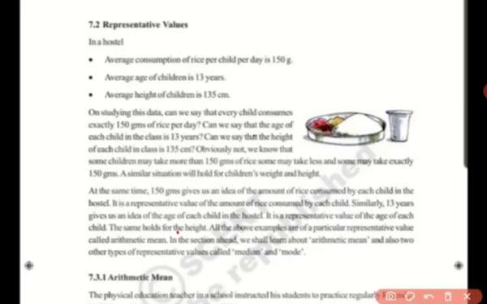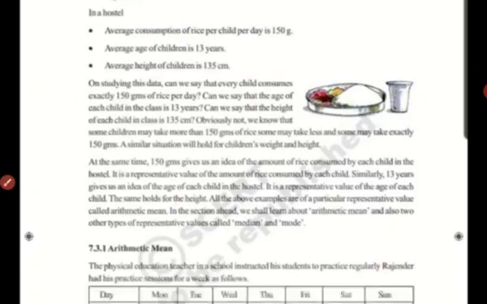Okay, so all these examples which we have seen, they represent the value which is nothing but arithmetic mean, which we had studied in the last video. All right, average means it's arithmetic mean, right? So you can call it as mean, arithmetic mean, or average. All right, so now